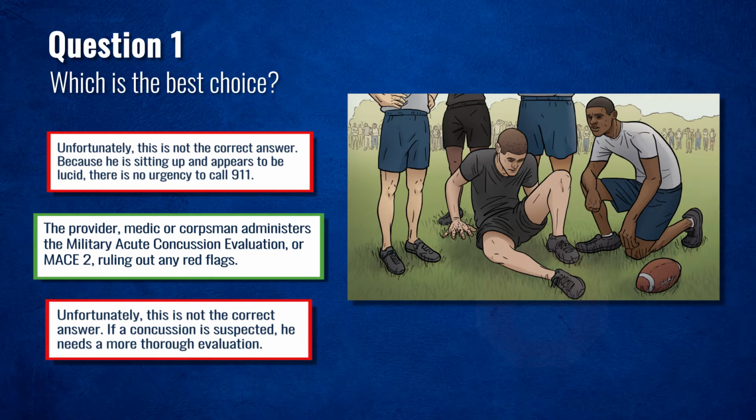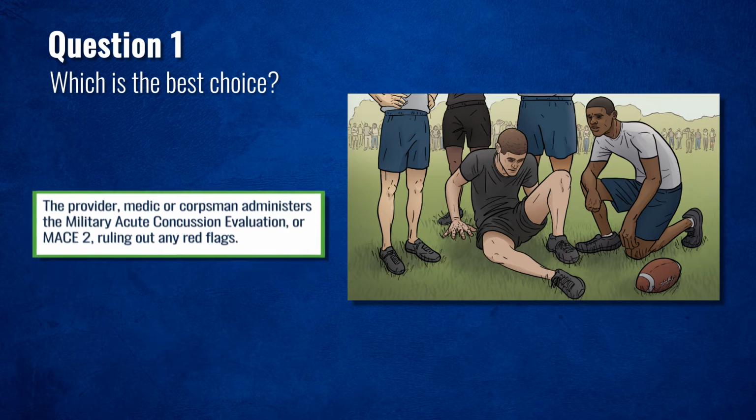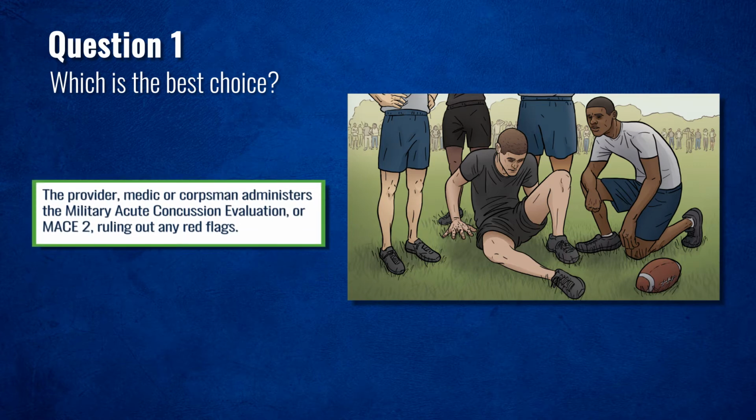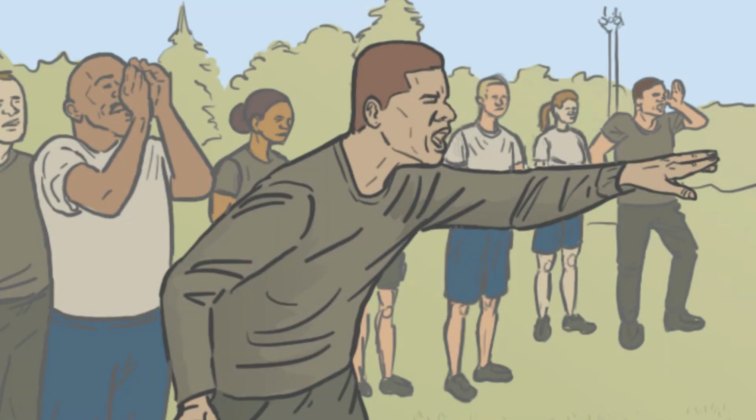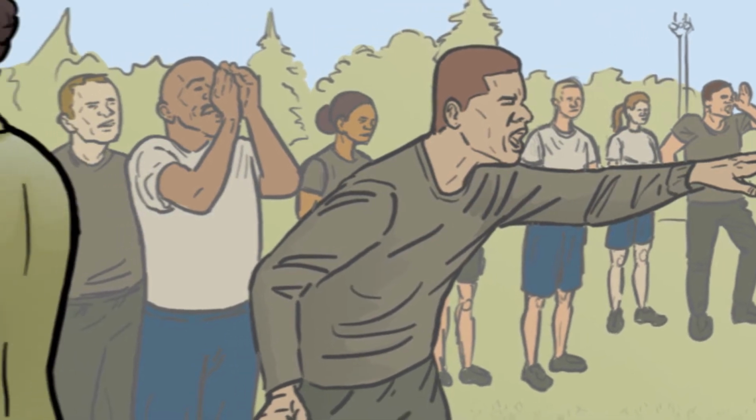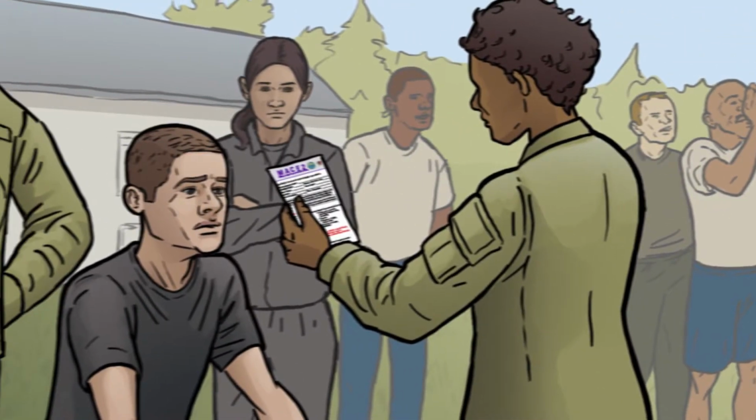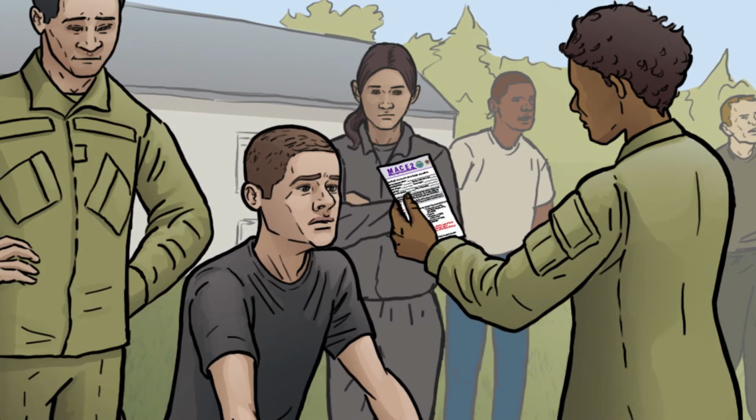Because he had a potential concussive event, you initially performed the MACE-2. While calling 911 is technically not wrong, because he is sitting up and appears to be lucid, there is no urgency to call 911. The MACE-2 can also help you rule out red flags and determine if a higher level of care is necessary. Knowing football is a high-risk sport for concussion, your corpsman brought a copy of the MACE-2 and has it in her uniform pocket. After you clear his cervical spine, you walk service member Jones to the sideline and administer the MACE-2.